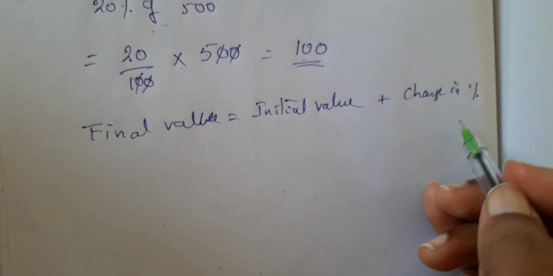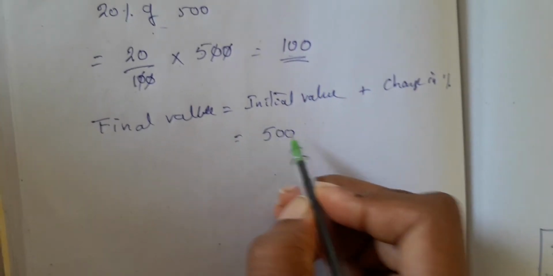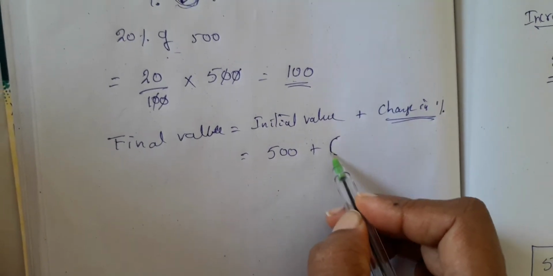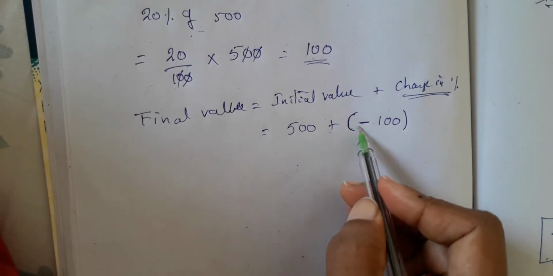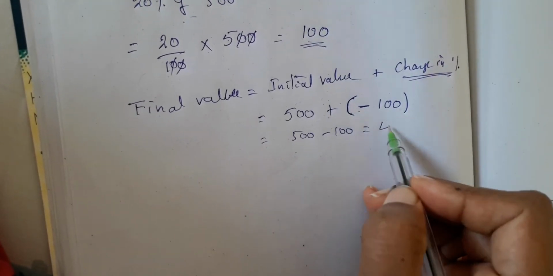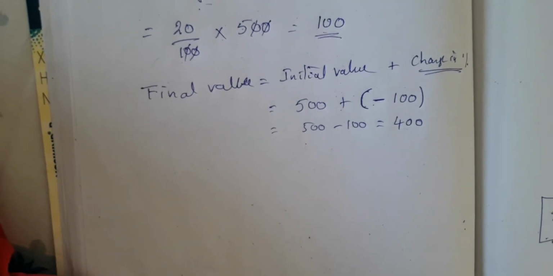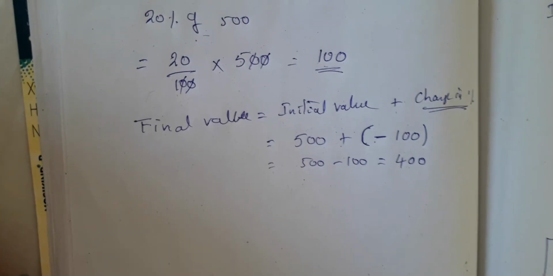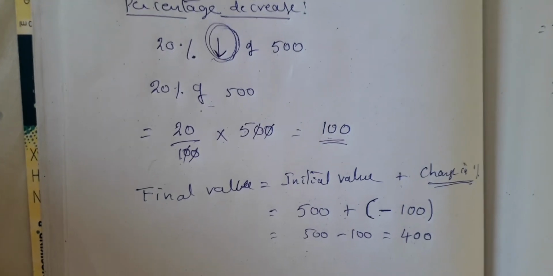Change in percentage. So now you may say that the initial value is 500 plus the change in percentage. It is a decrease, therefore we will give a negative value to this. Decrease means minus 100. So plus of minus is minus: 500 minus 100, which is equal to 400. Or directly you can say minus the change in percentage value. You have to remember minus is because you are doing it as a decrease. So this is how you have to find out the percentage decrease.